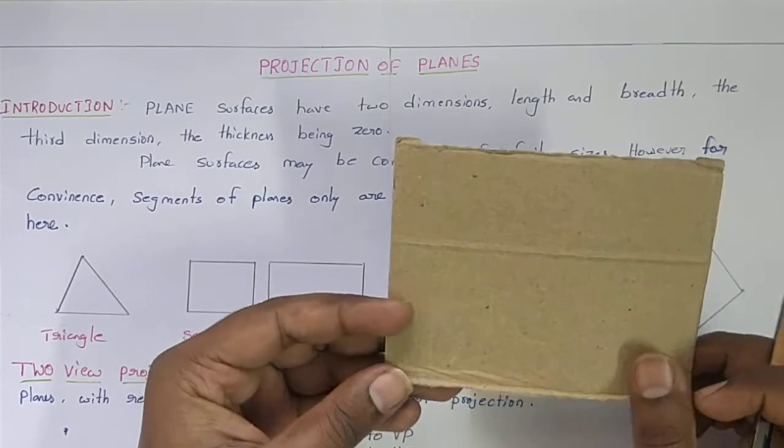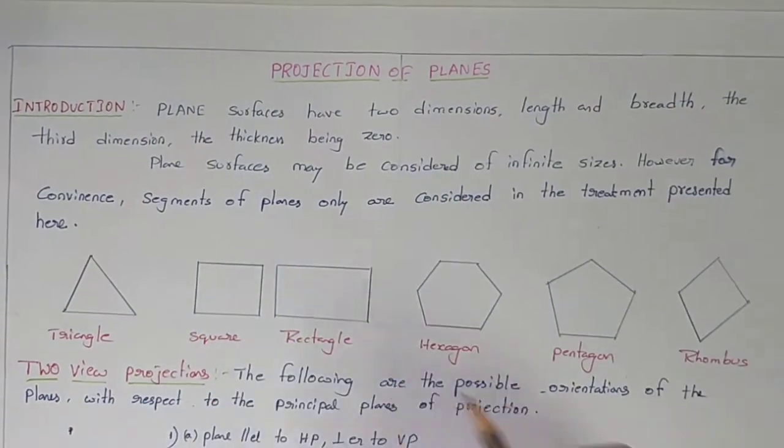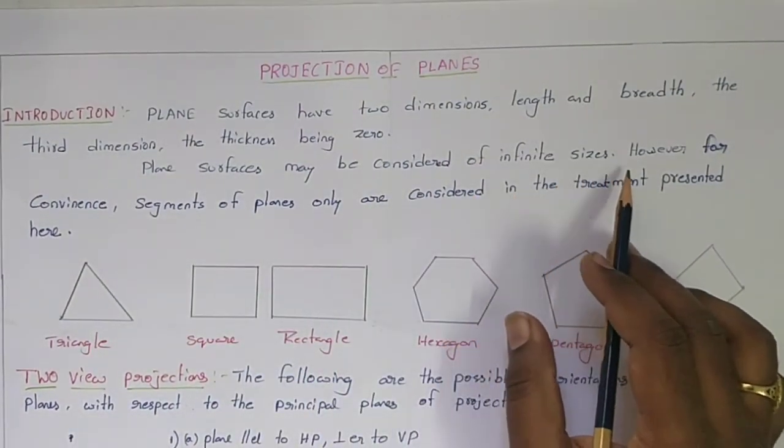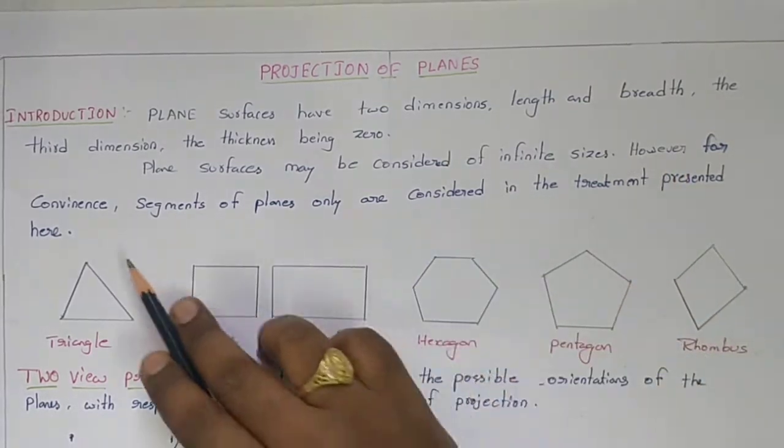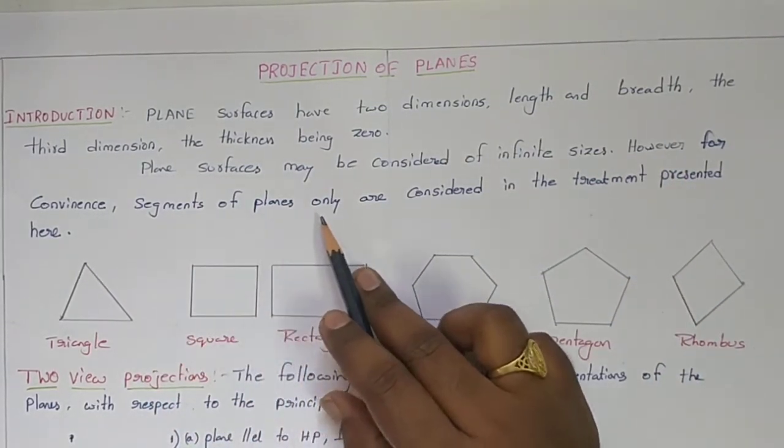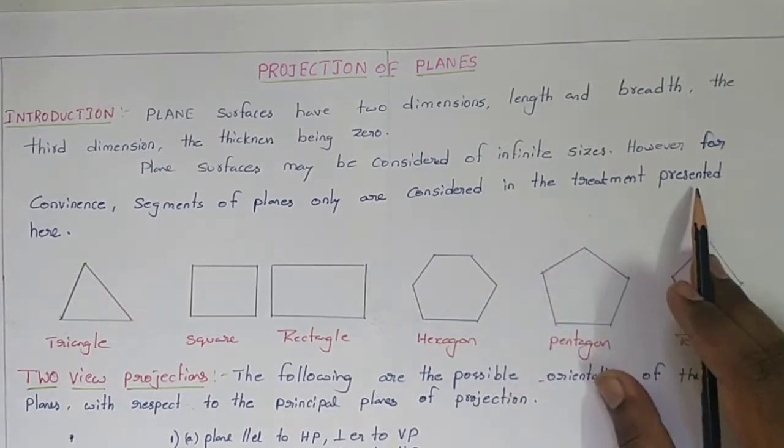There are different types of planes. Plane surfaces may be considered of infinite sizes. However, for convenience, segments of the planes are only considered in the treatment presented here.